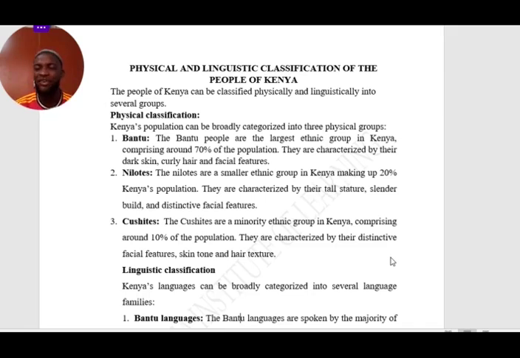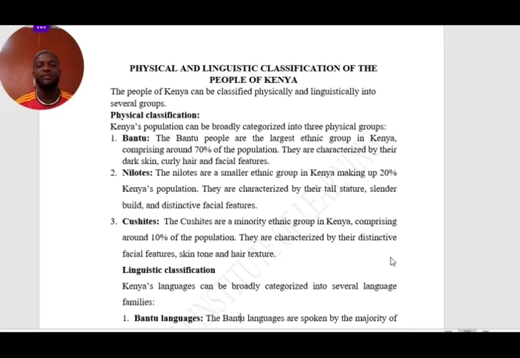Minority means the smallest. However much we say the Nilotes were smaller, these ones are the smallest group of people in Kenya. They are characterized by distinctive facial features, skin tone, and hair structure. So we look at their appearance, their hair, their color, and so on.